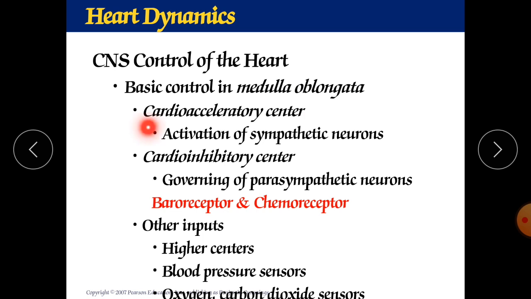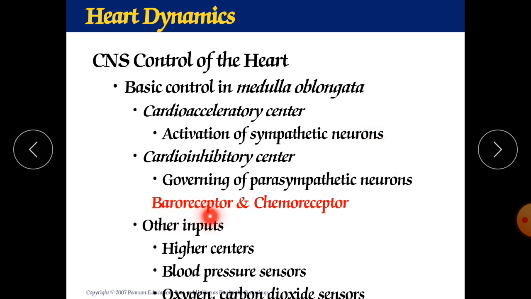So cardioacceleratory center is there, which accelerates your heart, and activation of sympathetic neurons, which is responsible for your cardiac system, and cardio inhibitory center, which governs the parasympathetic neurons. So both these systems are controlled, they go one by one and they are balanced against one another.